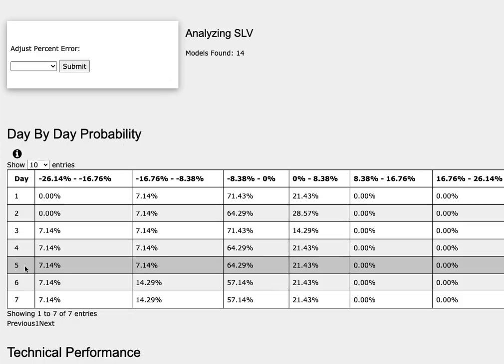As we progress to the 5th day or week of trading, silver futures has a 21% chance to climb between 0 to 8.4%. To the downside, it has a 64% chance to fall between 0 to negative 8.4%, and a 7% chance to fall between negative 8.4 to negative 16.8%, and a 7% chance to fall between negative 17 to negative 26%.